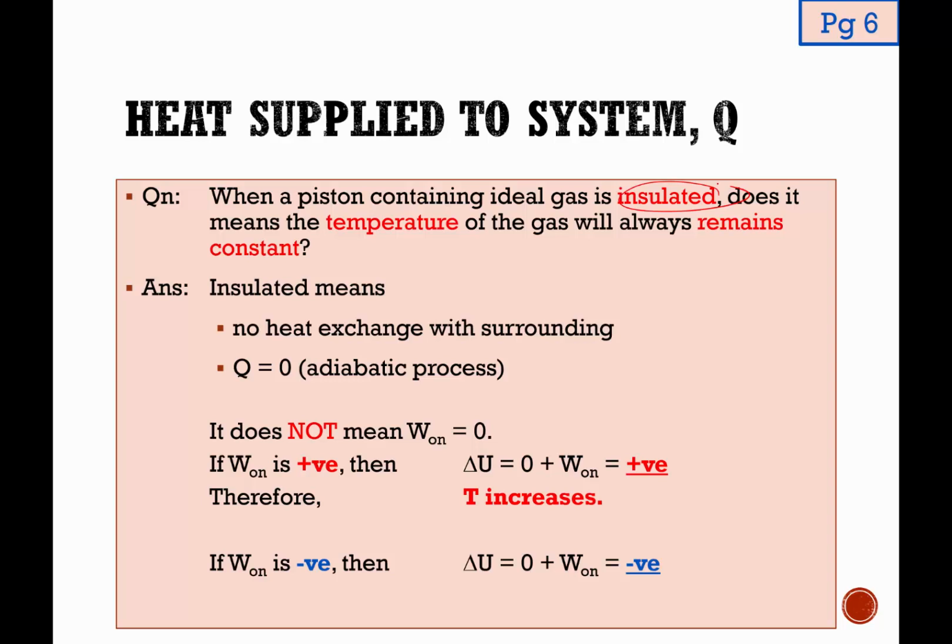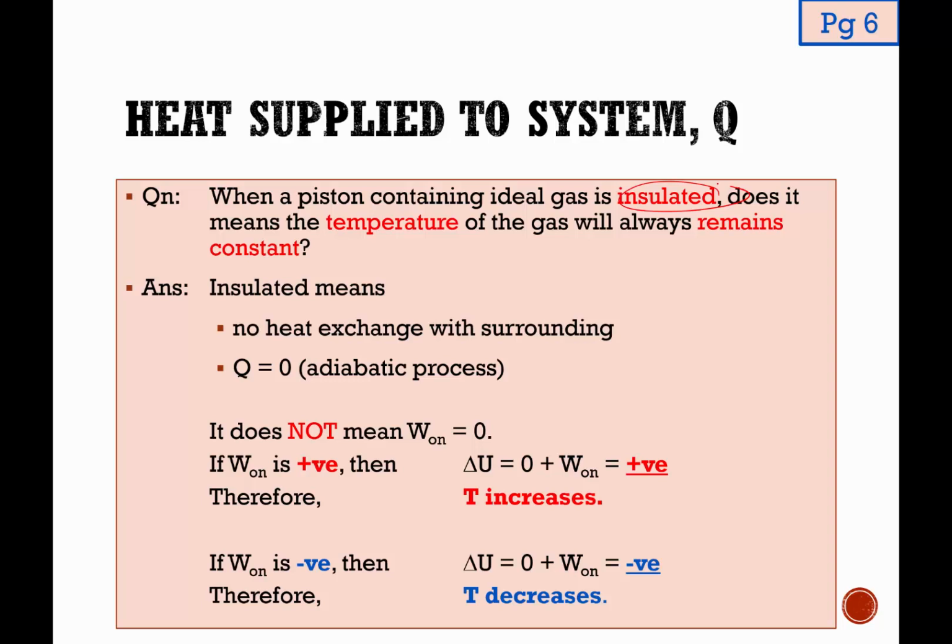If the work done is negative, that means the gas is expanding. Delta U is equal to 0 plus work done on the gas, and work done on the gas being negative gives me a negative delta U. And that means temperature has decreased for an ideal gas system. What you have learned in O level perhaps suggests that insulated means temperature is constant. That is really because in O level you learn simpler stuff, a simplistic scenario.